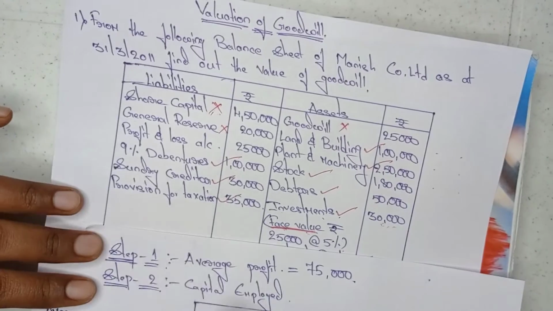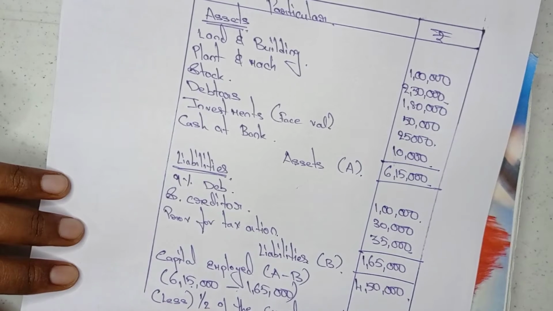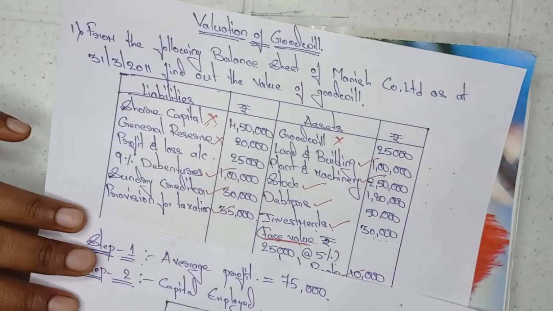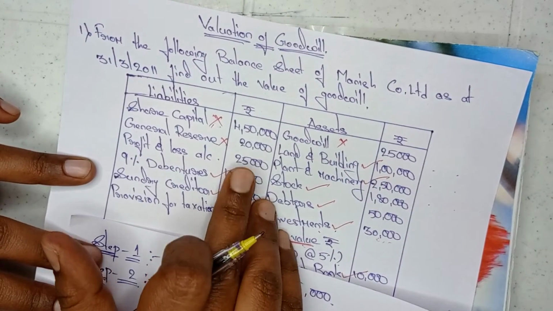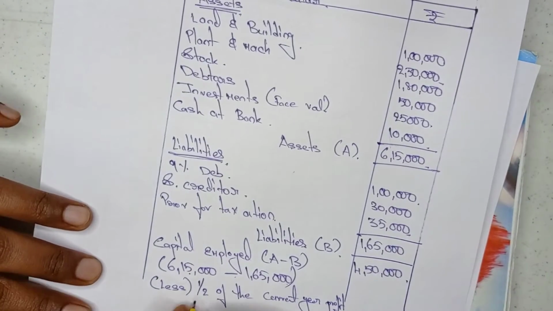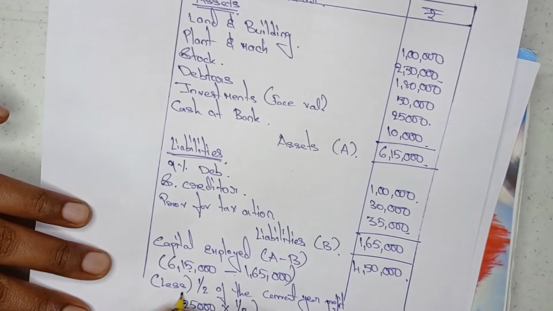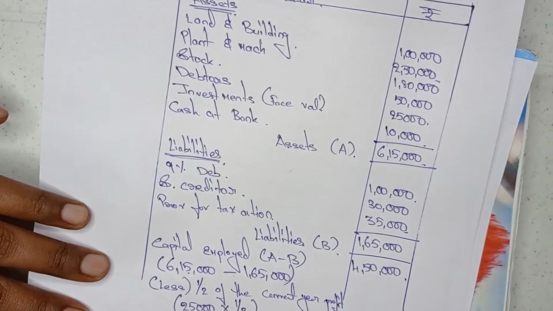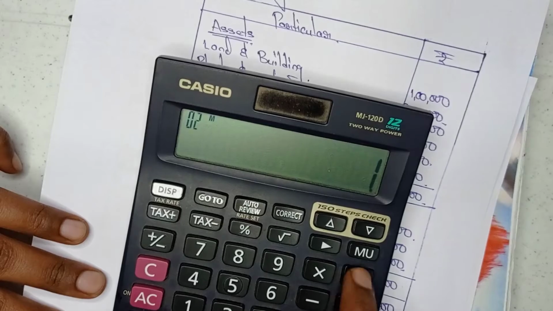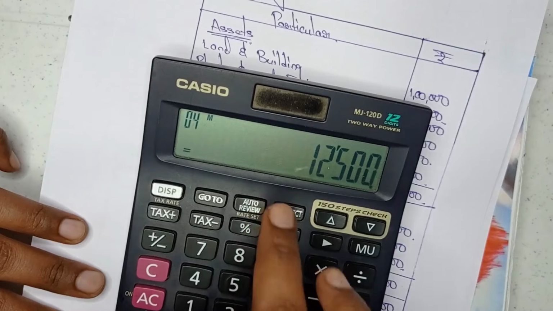If they mention profit and loss account on the liability side, at that time we need to do an extra step, that is less half of the current year profit. Current year profit is how much? 25,000. From this 25,000 how much do we need to take? Only half. So 25,000 into 1 divided by 2, how much do we get? 12,500 is half of the current year profit.